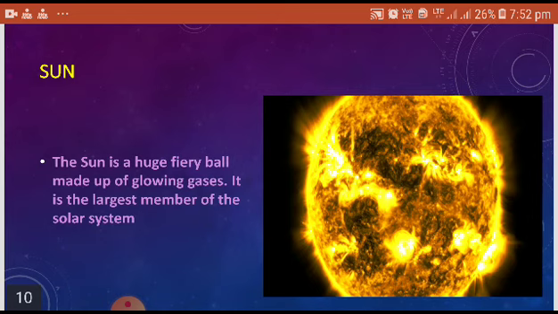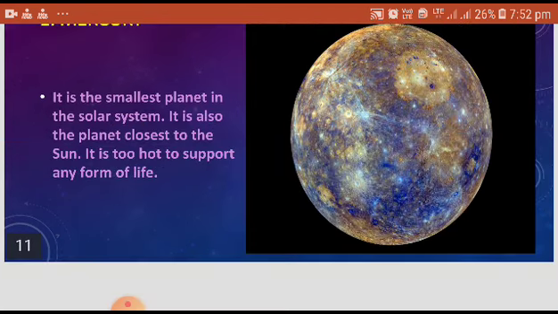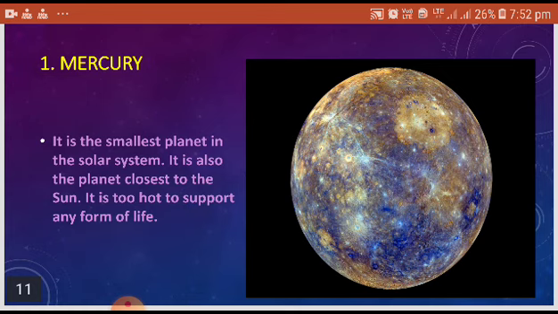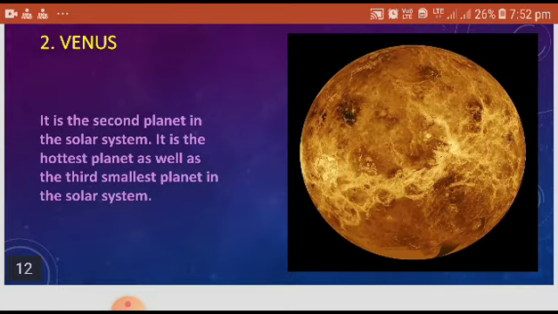Sun. The Sun is a huge fiery ball made up of glowing gases. It is the largest member of the solar system. Mercury. It is the smallest planet in the solar system. It is also the planet closest to the Sun. It is too hot to support any form of life.